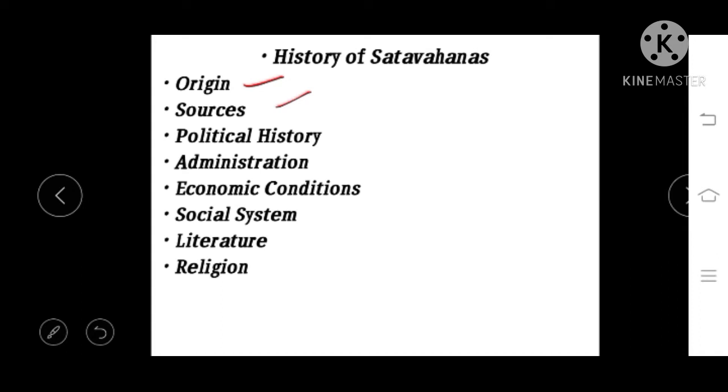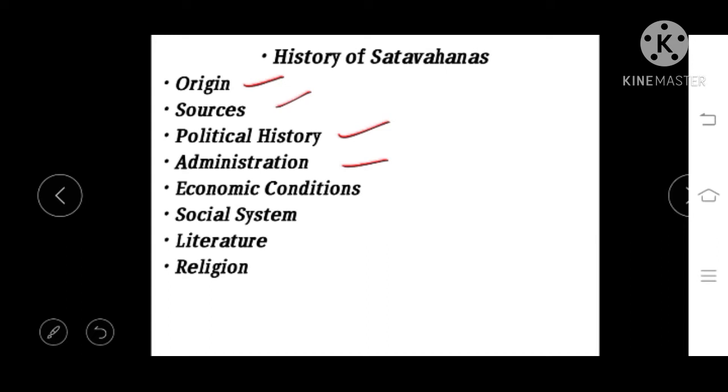And third, coming to the political history. We will be dealing with the kings and rulers who ruled the Satavahana Empire. Then the fourth one is going to deal with the administration. Administration is one of the important topics in any dynasty, which deals with the dynastic administration.